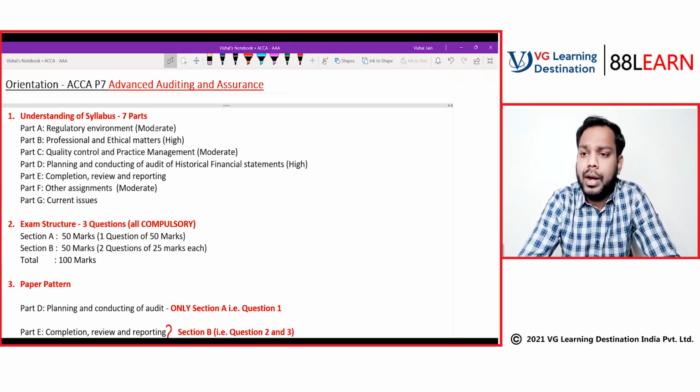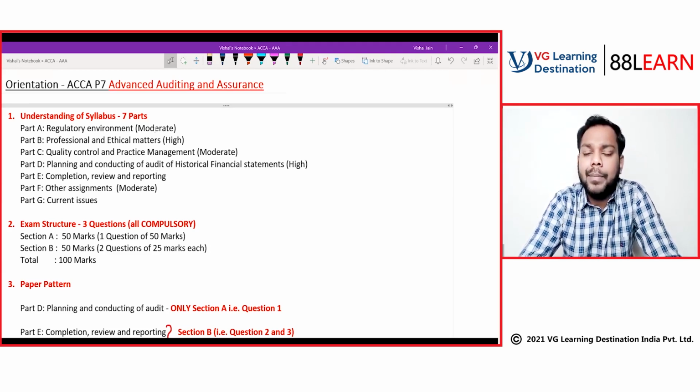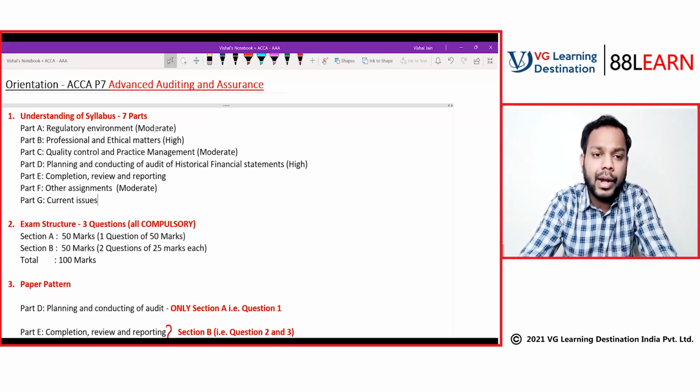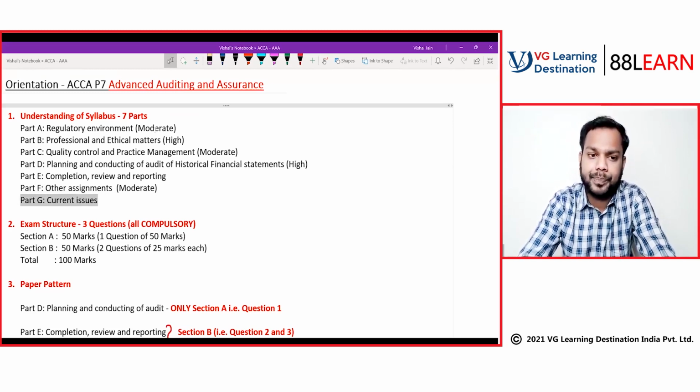Now comes part G, current issues. What are current issues? As the name says, the examining team, before the conduct of the examinations, comes up with an examining article. It's not the case that before every attempt the examining team comes with an article, but whenever it raises an article, that becomes part G, my current issues. So we will be discussing part G if and only if the examining team comes up with an examining article.